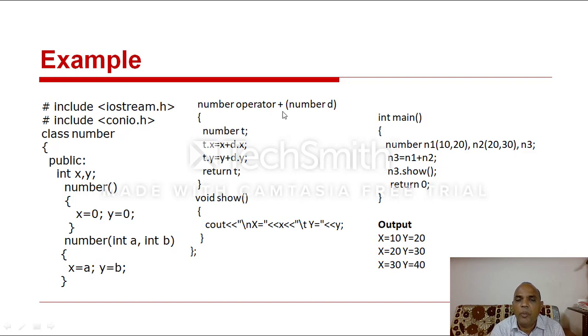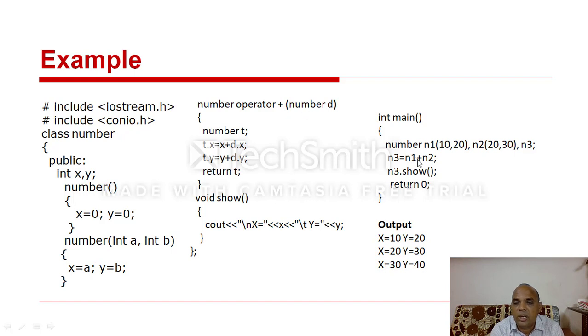So simply operator plus. So n1 plus n2 means first it overloads. Overload means it calls this operator method function. But here there is no need to call object dot operator plus. All of you listen and remember. Here n3 equal to n1 plus n2, plus is an operator, and this is used to call this method.